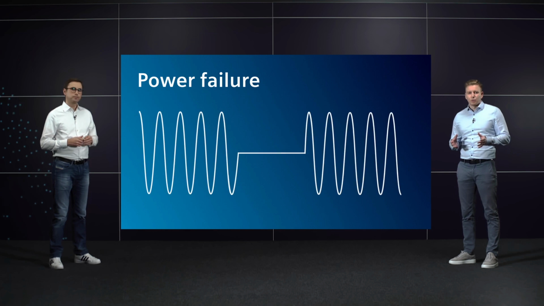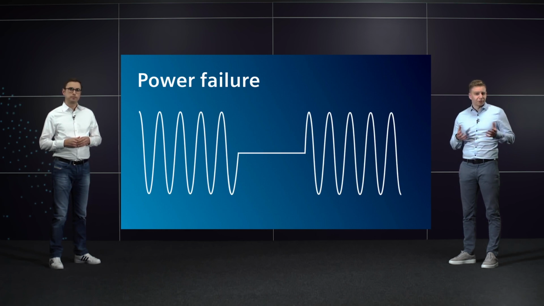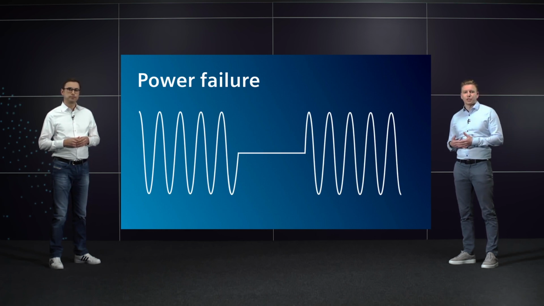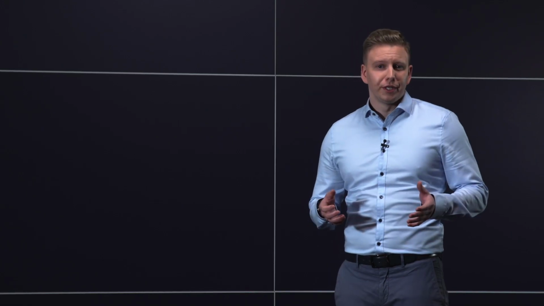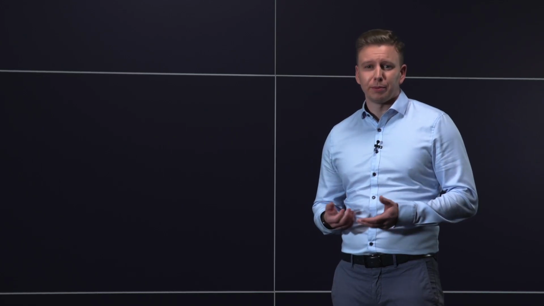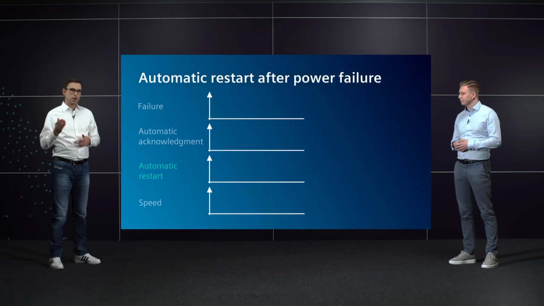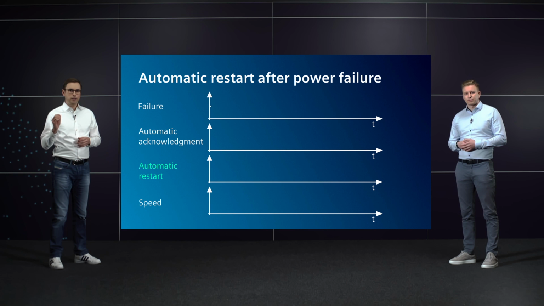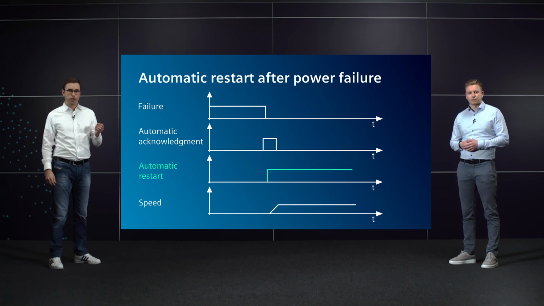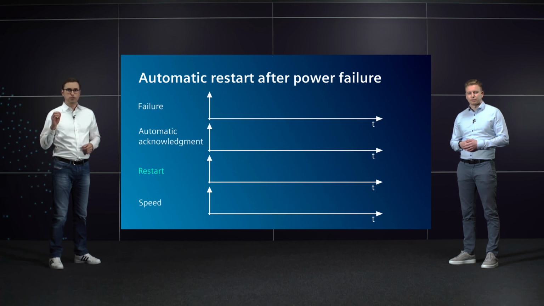That's right. When the power comes back on after an interruption, you normally have to acknowledge the fault. However, if you need an automatic restart for your application, this function can be set in the SINAMICS converter. The fault is then automatically acknowledged by the software. You can either set a fully automatic restart or the system waits for a new switch-on signal. The automatic restart after power failure is often combined with another function.